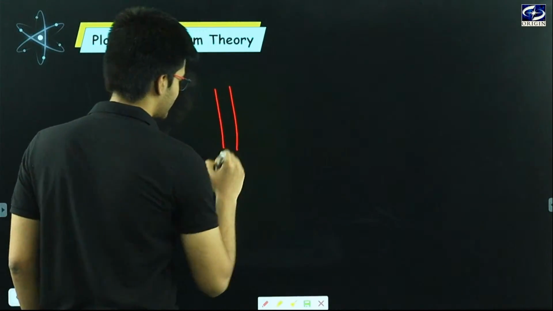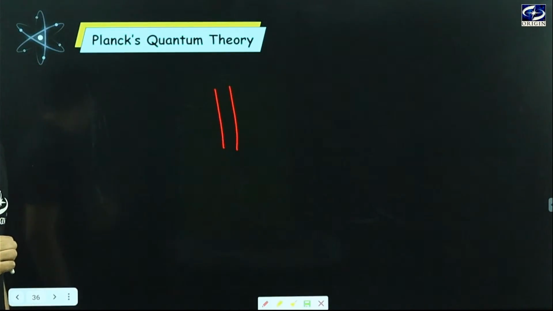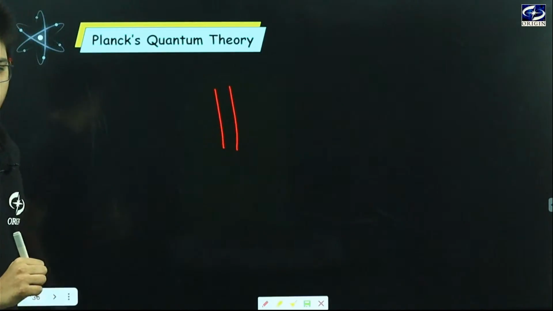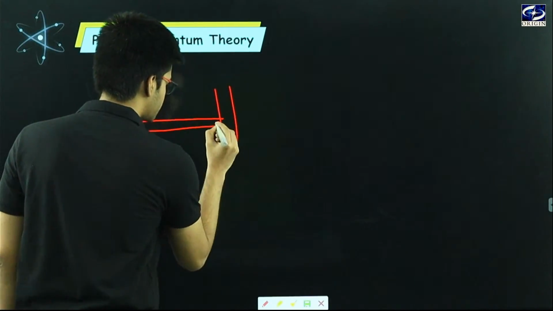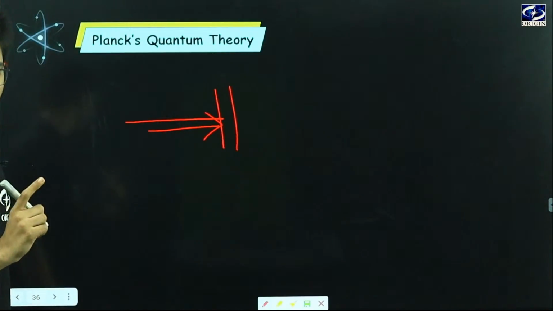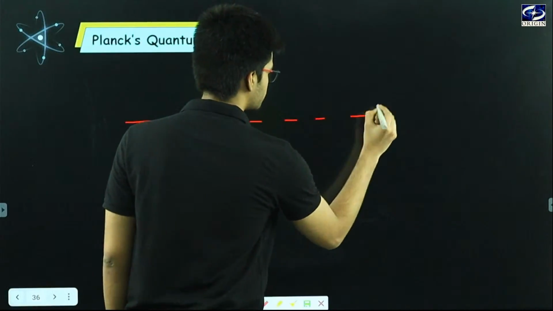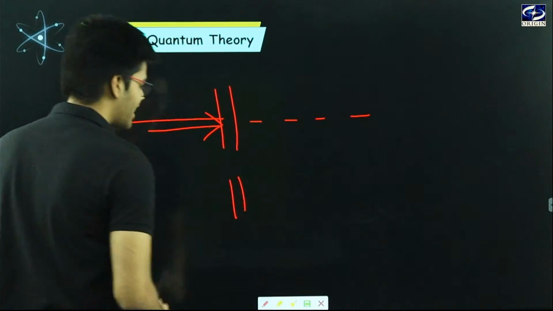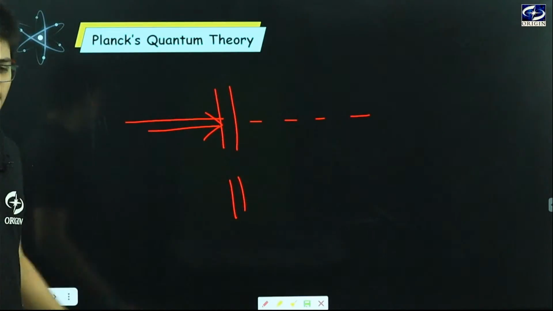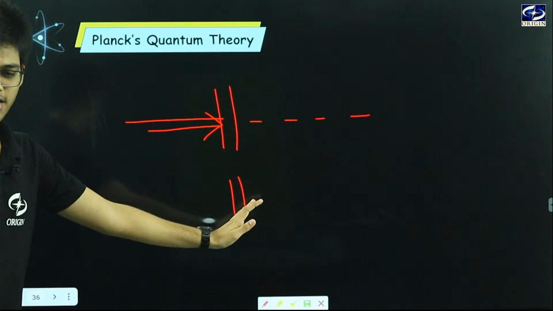Here something is there, and now I am pushing it towards back. In one case I apply pressure one time, and in the second case I am continuously pushing it, continuously applying force to it.